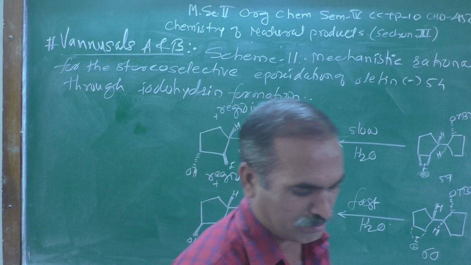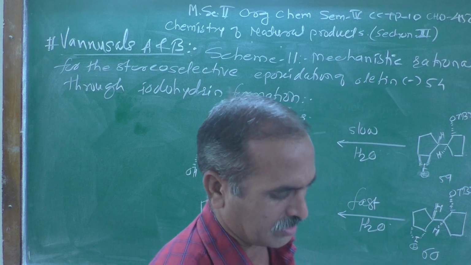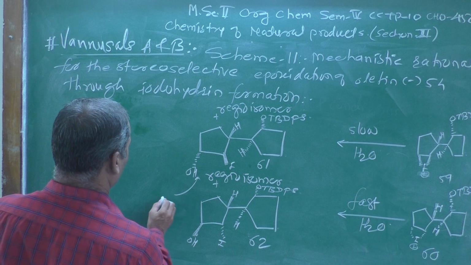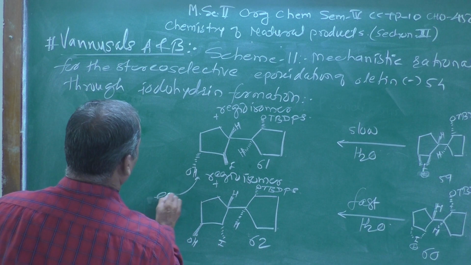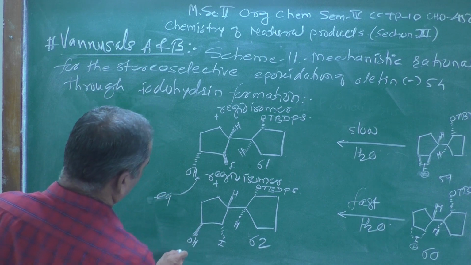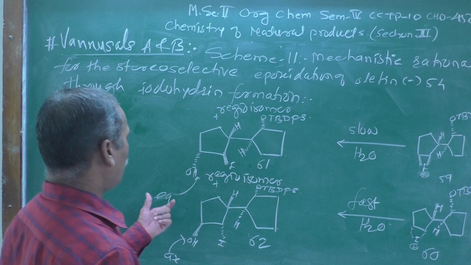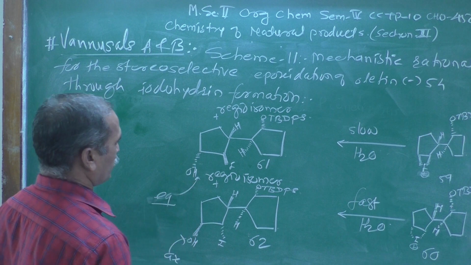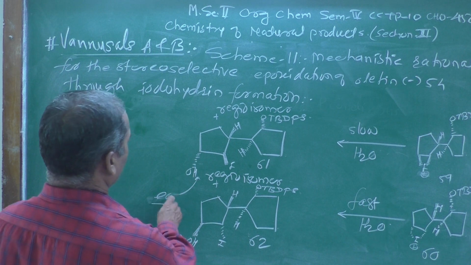This is structure number 61 and that is structure number 62. And this group we can call it axial hydroxyl group, this is equatorial and this one you can call as an axial one. Here it is an axial hydroxyl group and this is the equatorial which is below the plane.